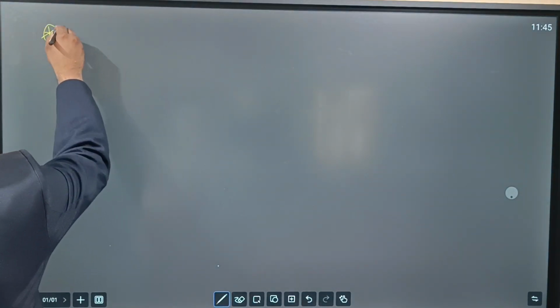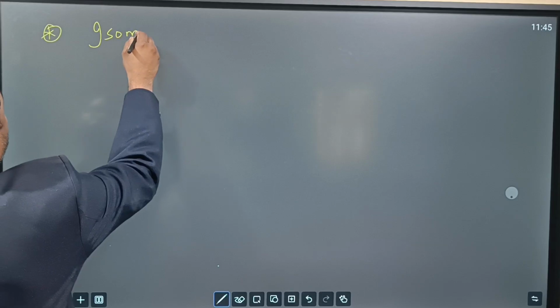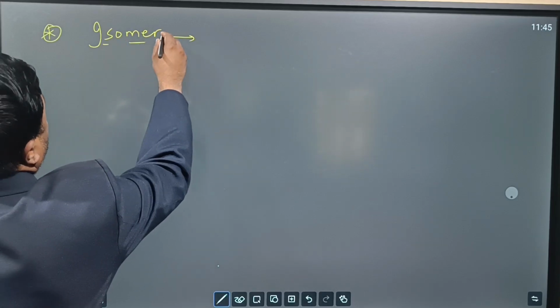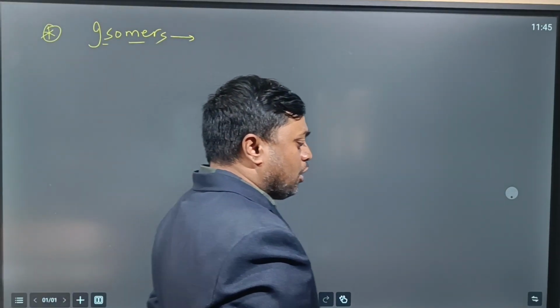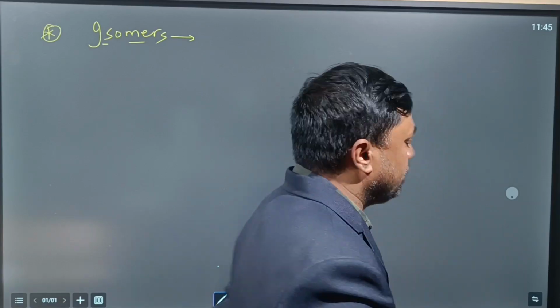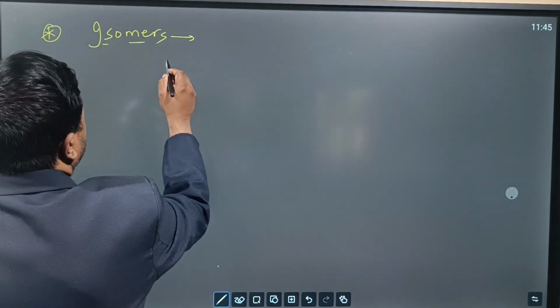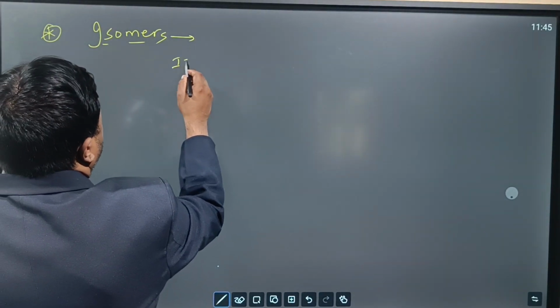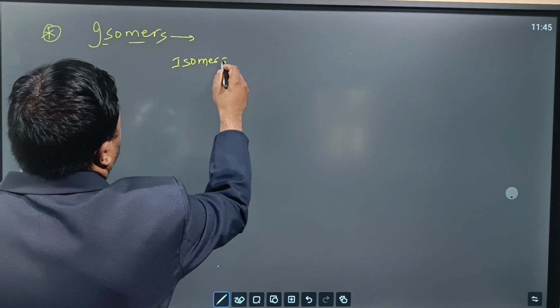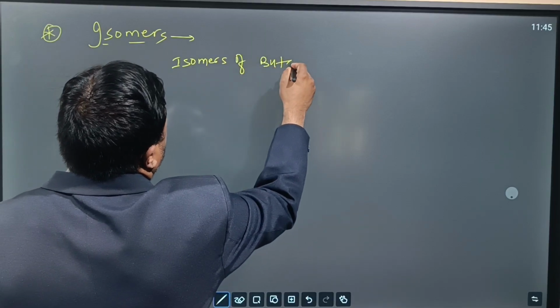Okay, isomers. Iso means same, mers means part. Isomers are compounds having the same molecular formula but different structures. For example, you can take the isomers of butane. I am explaining the isomers of butane first. What is the butane formula?